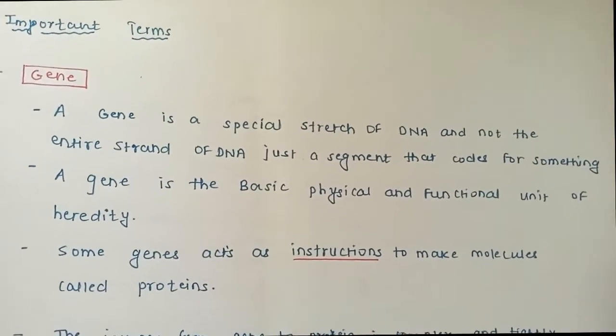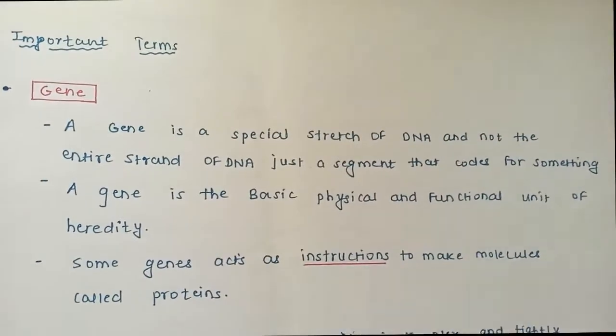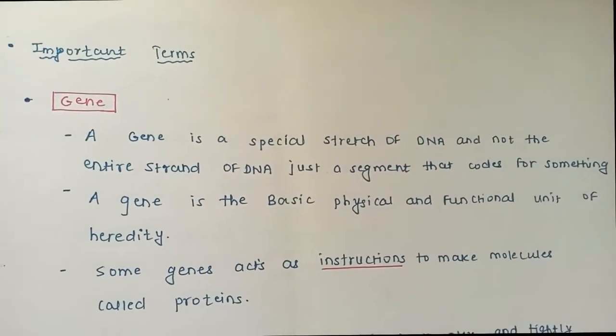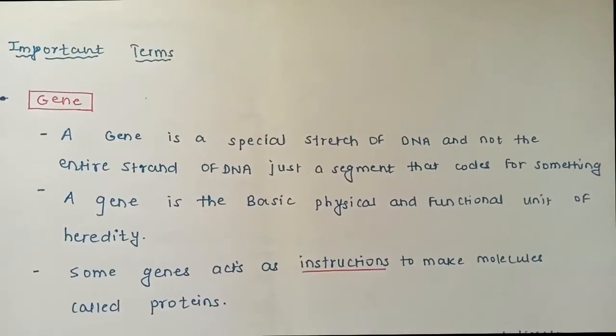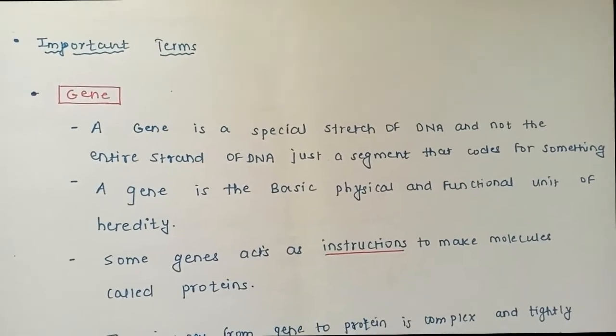So genes are also very important, but do not confuse them with DNA. It's a small stretch of DNA, not the DNA itself, and the gene consists of coding information. It's like a coded language for genetics, like the binary language for computer applications.